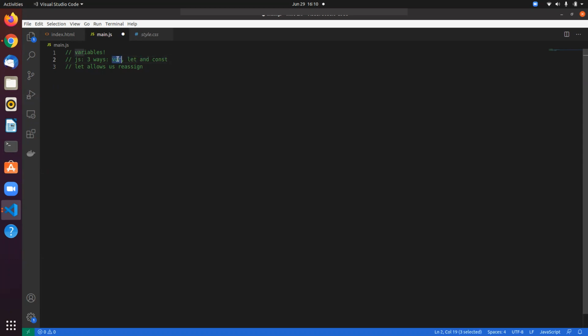And var is something that was used earlier in JavaScript, but with later versions of JavaScript, I don't suggest you use var because it is global scope, and it can cause conflicts when you have the same names, whereas let and const are locally scoped. So if I have some variable, I can assign anything to it.